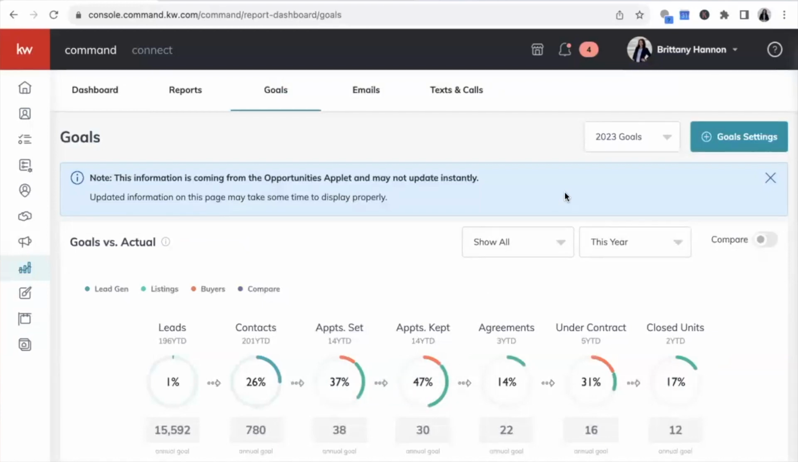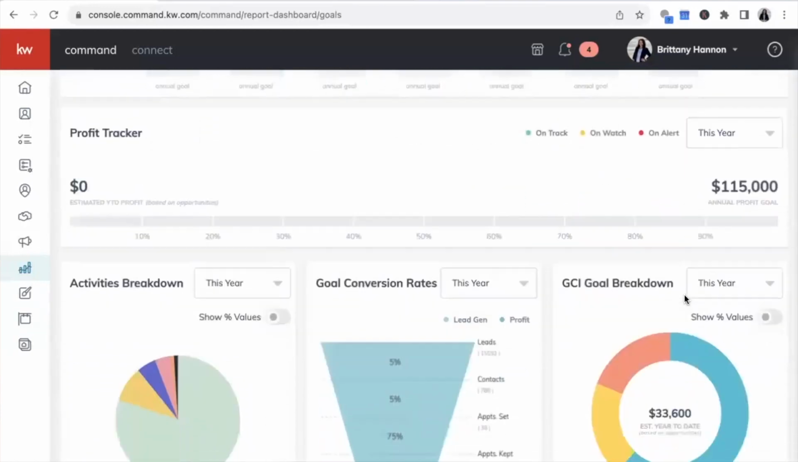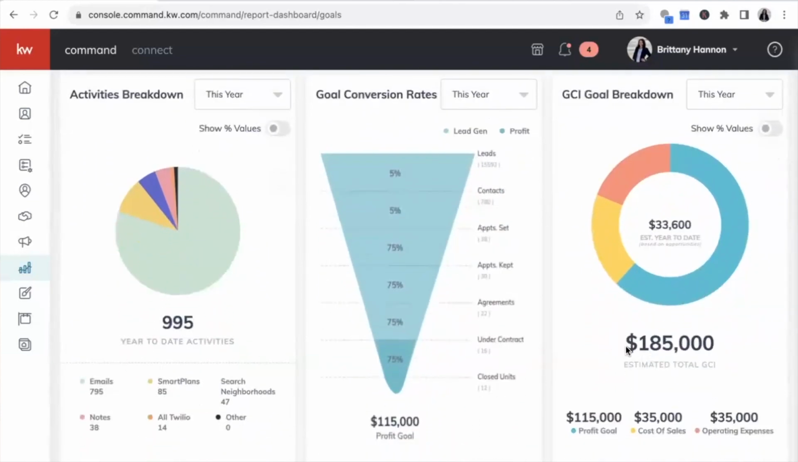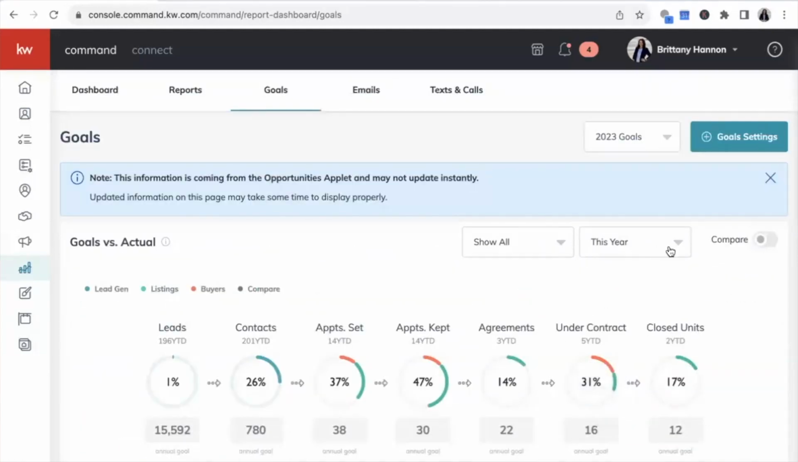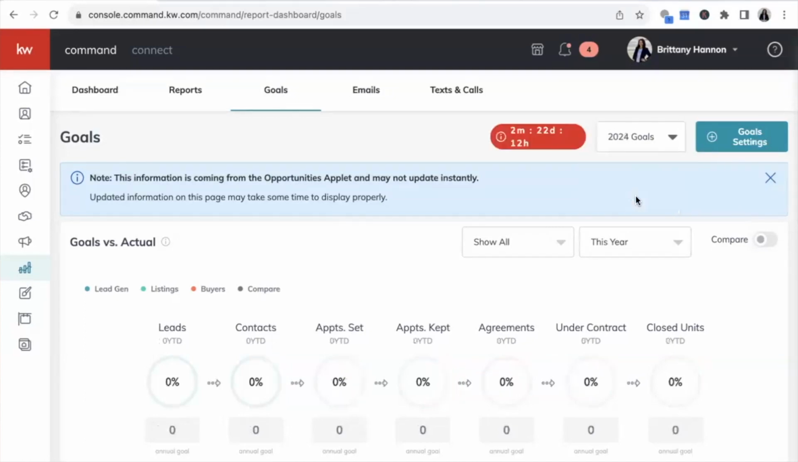Whether or not you have it set, you're going to see that tracker. Now, if you scroll down, you can see some of the other things that it tracks for you. Basically, these are the things that we're going to implement right now. So I'm going to go back up, and where it says 2023 goals, I'm going to drop it down and click on 2024 goals. Now, if you ever want to edit or adjust your goals in any way, you come back here and do it in the exact same way.